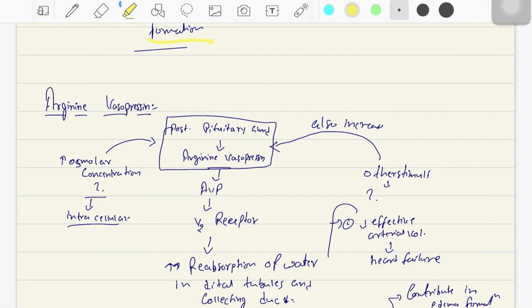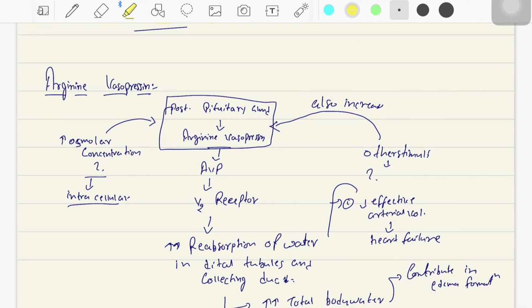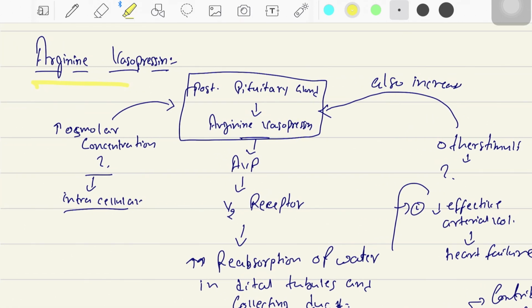Now the next topic that comes under the edema is the arginine vasopressin. As the osmolar concentration increases, there will be release of arginine vasopressin from the posterior pituitary gland, in response to the increase in the osmolar concentration.